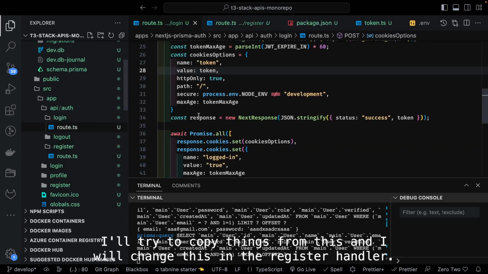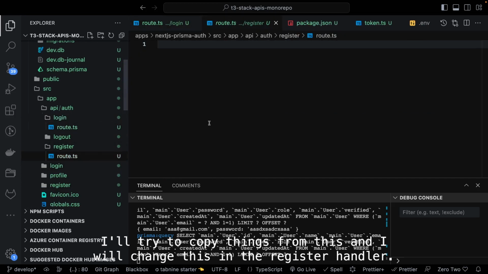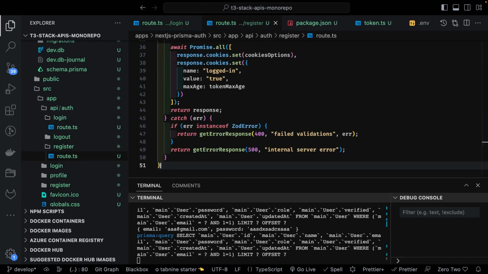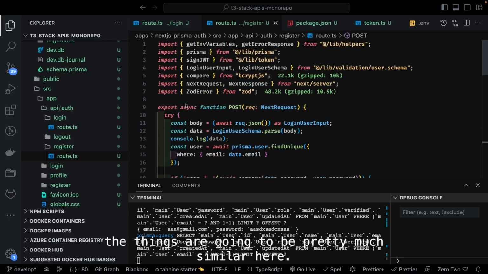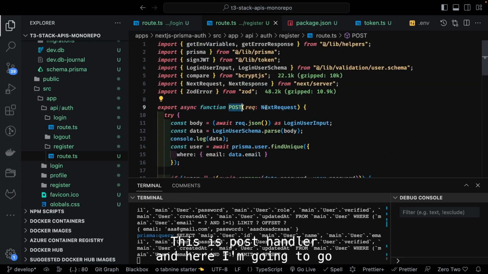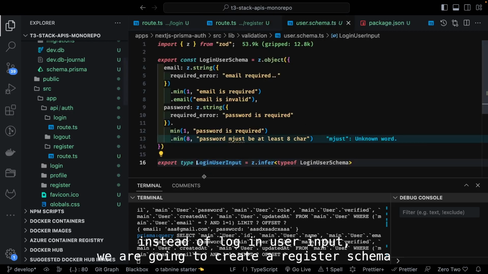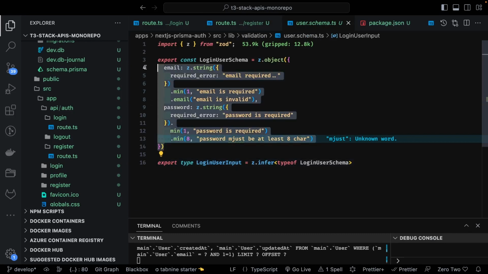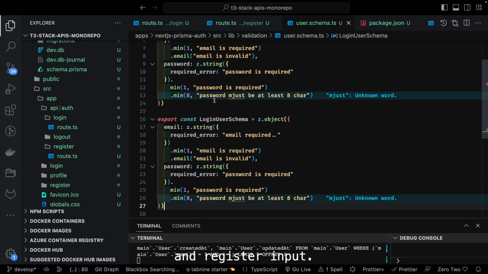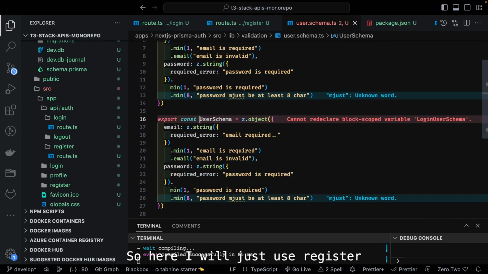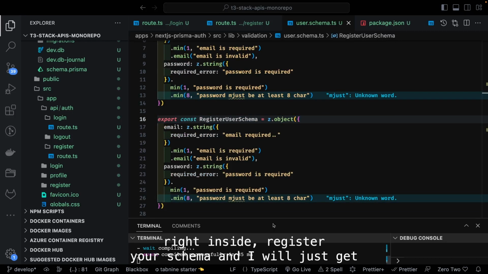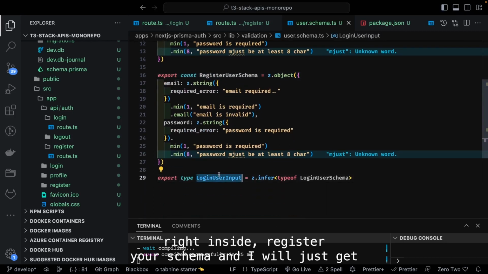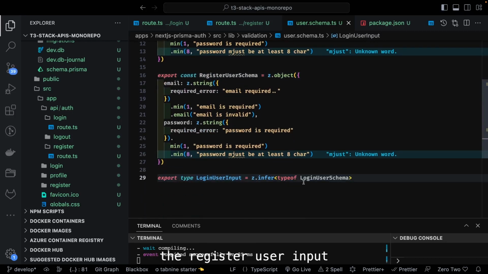I will copy things from this and change this in the register handler. So in the register, the things are going to be pretty much similar. Here, this is the post handler. And here, instead of the login user input, we are going to create a register schema and register input. So here I will do the register user schema, and inside the register user schema, I will get the register user input from that.